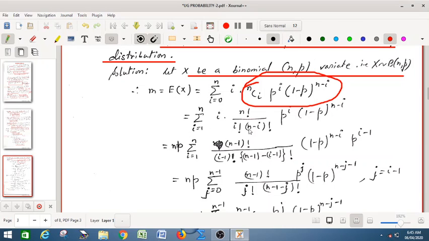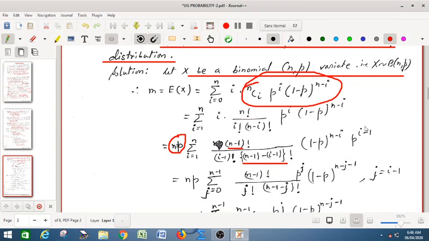Now this i and this i we can simplify. We can write nCi as n factorial over i into (i minus 1) factorial times (n minus i) factorial, so i will get cancelled, and we can write n factorial as n into (n minus 1) factorial. We need to write this in a form, so we take np as common, so that the power of p will be p to the power i minus 1, and here we have (n minus 1) factorial, and we write the denominator as (n minus 1) minus (i minus 1).